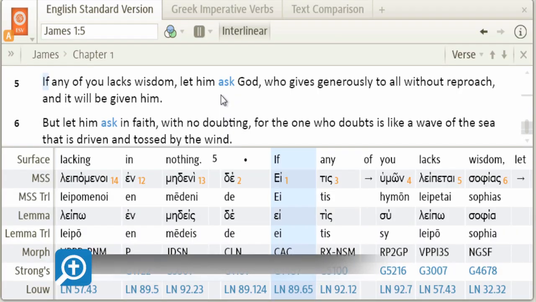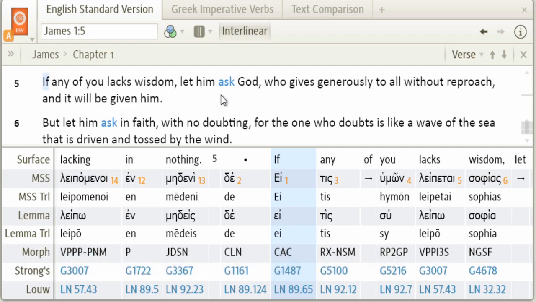And here we have another example of the Greek imperative, third person, being translated with the keywords "let him" or "let the one." Now, there's nothing wrong with that translation. You'll see that in the text comparison, quite a few other major translations have that rendering.